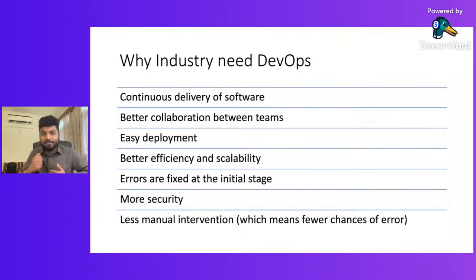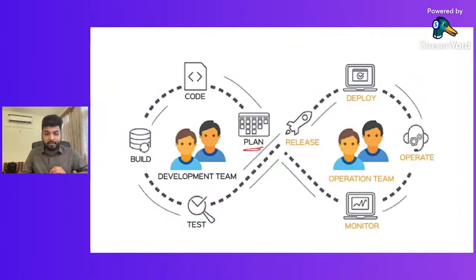Because of continuous delivery of software. It's a very crucial part, continuous delivery of software with better collaboration between the operational team and the development team. I already talked in this slide that DevOps helps us remove the wall of conflicts, the wall of confusion.